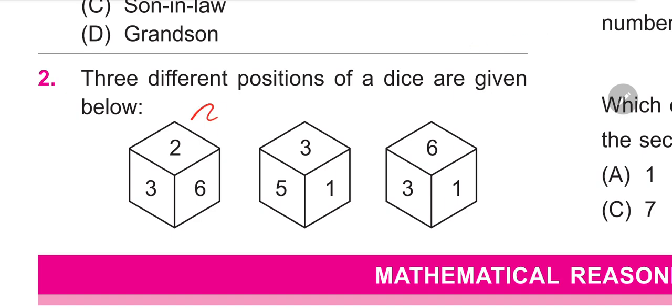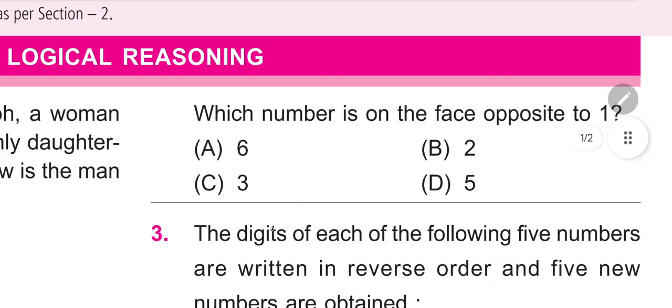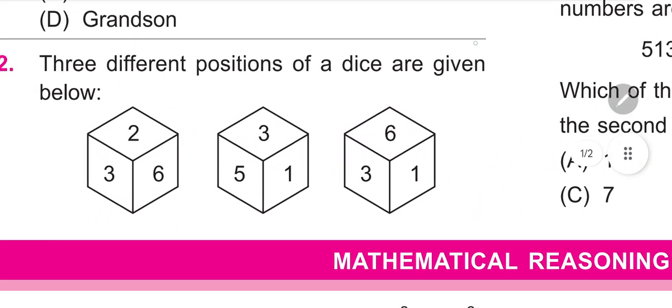In this question we have 3 different positions of the dice. In the first dice the numbers given are 2, 3, 6. In the second, 3, 5, 1. Then 6, 3, 1. We need to find which number is opposite to the face 1. For face 1, the number cannot be 3, and it cannot be 5, because these 2 numbers appear together with 1.